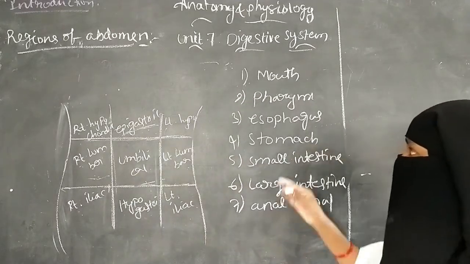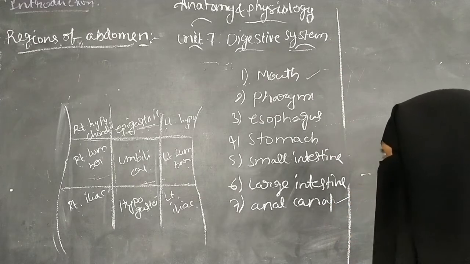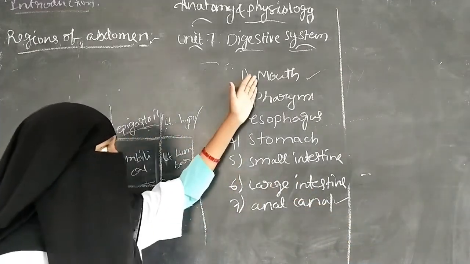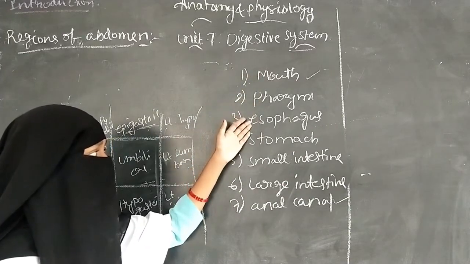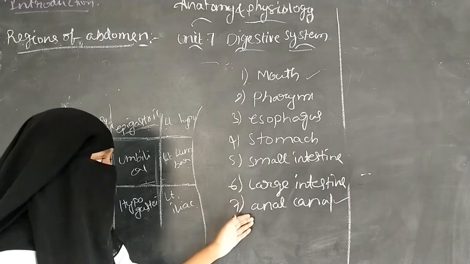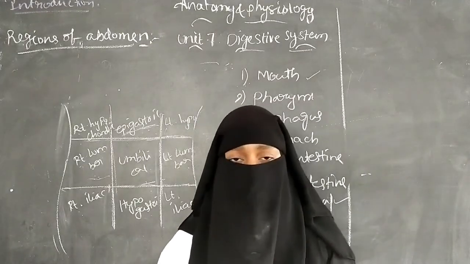So the digestive system starts from the mouth and ends at the anal canal. This is the parts of the digestive system.